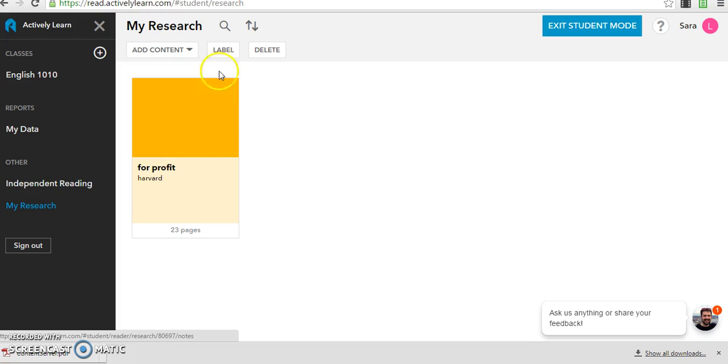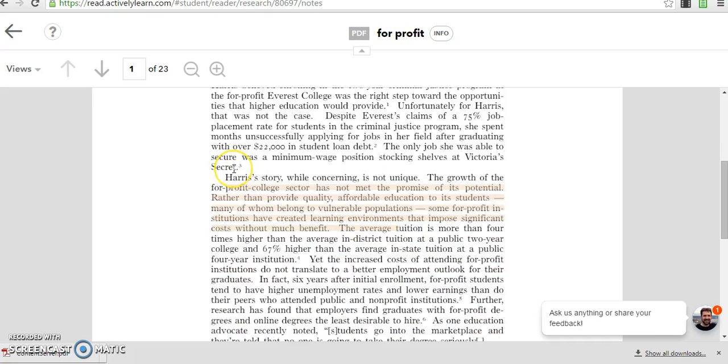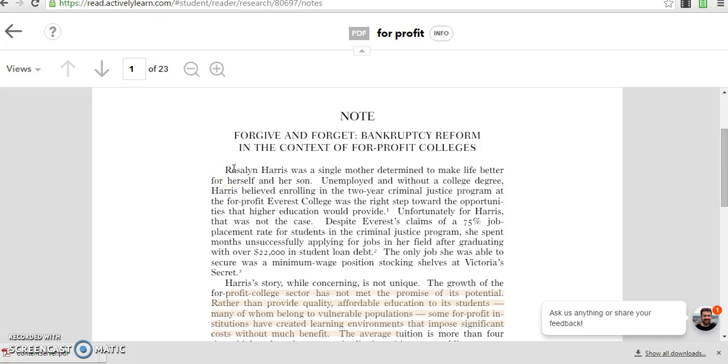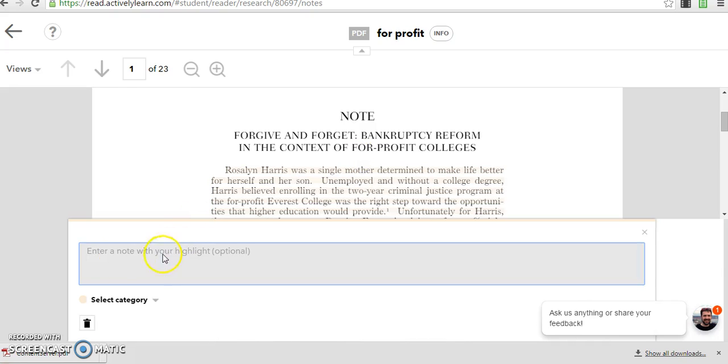Once you have the article, and you're going to need to have 2 for week 8, your assignment will be to find 2 good resources that you'll use. You're going to open it up, and the way that you add your comments, notes, and questions is you highlight the text and then take note, and you'll add a note, and then I can see the notes that you're taking.